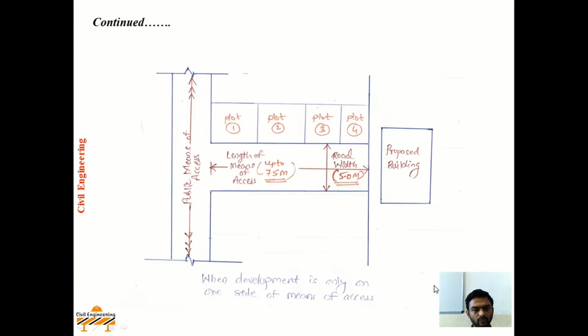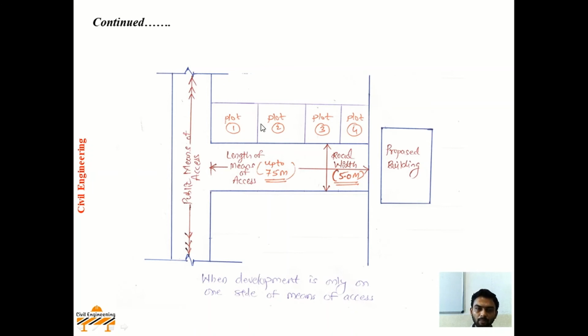Now diagrammatically we will see here. Now this is the case when development is only on one side of means of access. Now here you can see this is the length of means of access and this is the proposed building that is to be considered. Now what is our rule? That every proposed building should have means of access, or every building should abut to the public means of access. Now here you can see public means of access is at far distance, that is at a distance of 75 meter. That is our first case.